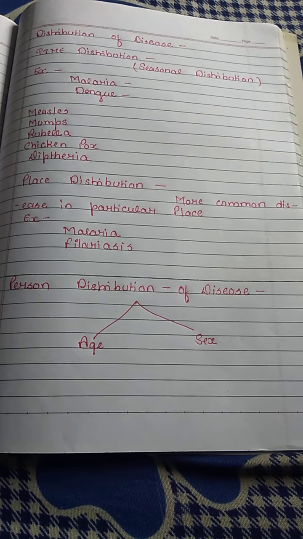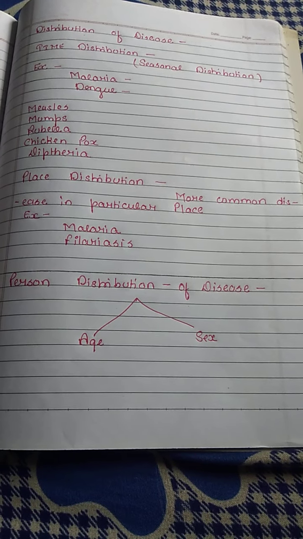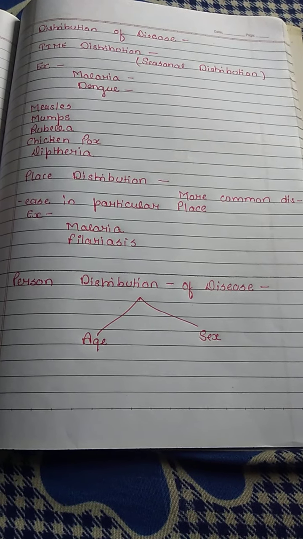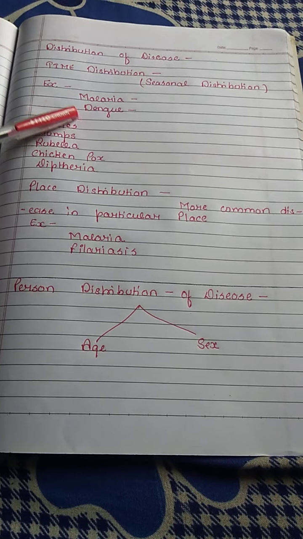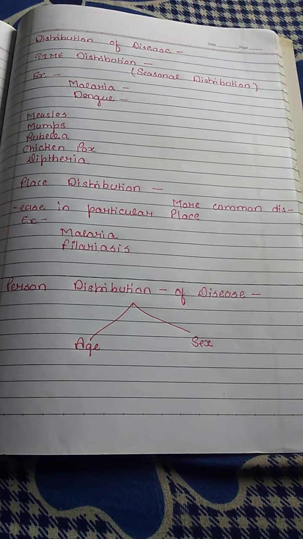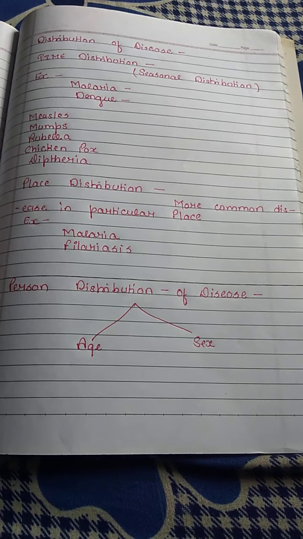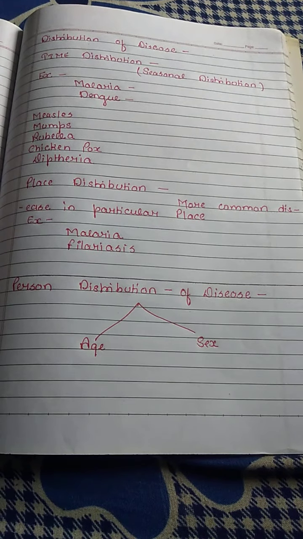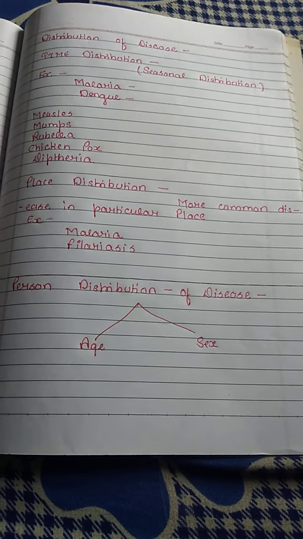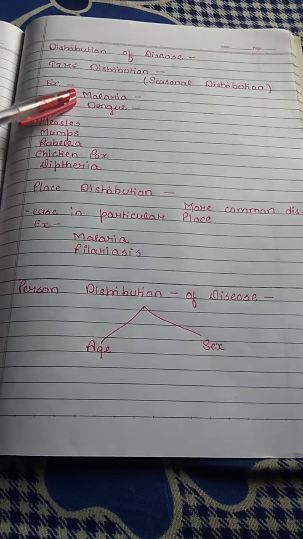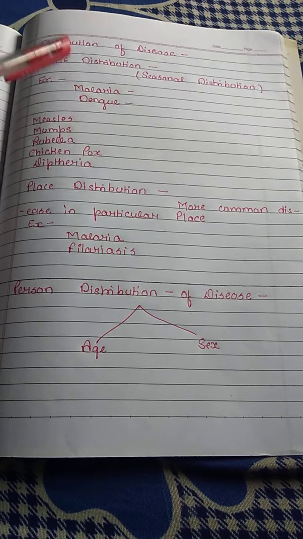There are many examples of seasonal distribution or time distribution, like malaria and dengue. Let's take the diseases one by one. Malaria is more common in rainy season because it is a mosquito borne disease.